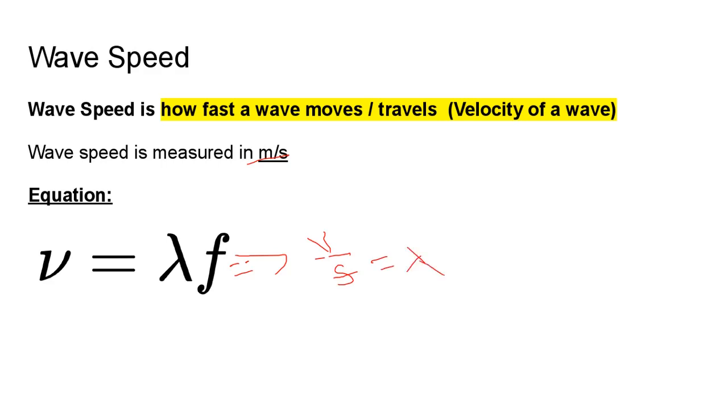Likewise, wave speed equals the wavelength times the frequency. And we're going to do some example problems with this later on as well.